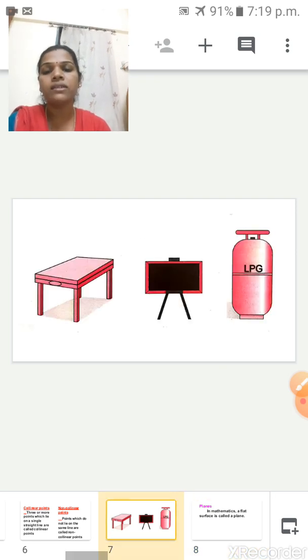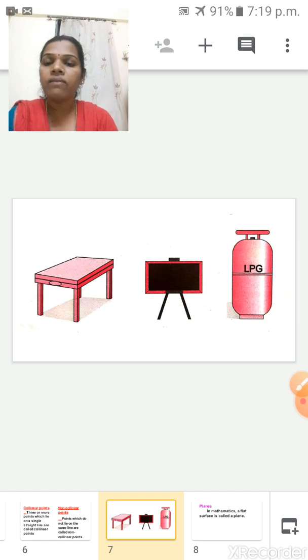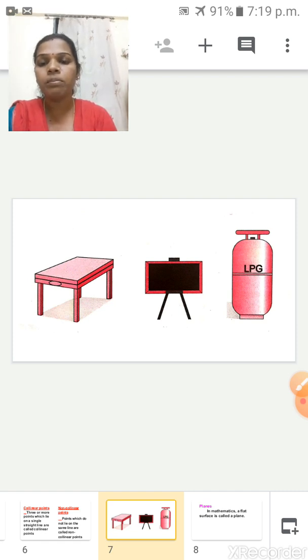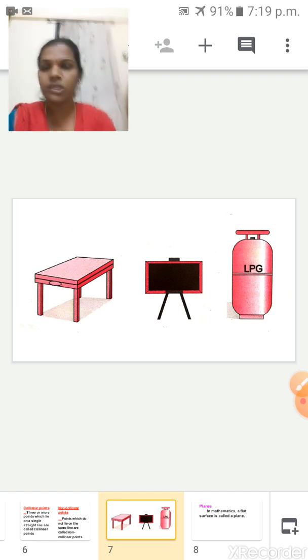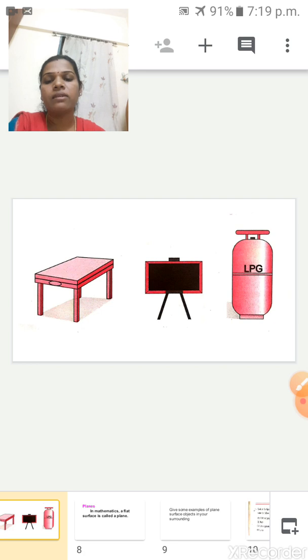Again, you have to observe this picture. Yes, first one is a table. It is a flat surface. So can we say it is a plane surface? Yes. Second one is what? Blackboard. So the blackboard is also a flat surface. So we can say that the surface is a plane. Third one is a cylinder. It is curved. Can we say flat surface? No, we can't say. It is a curved surface.